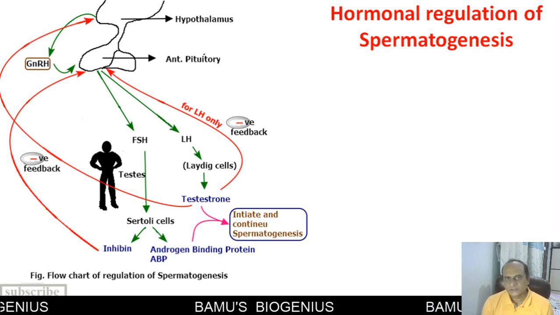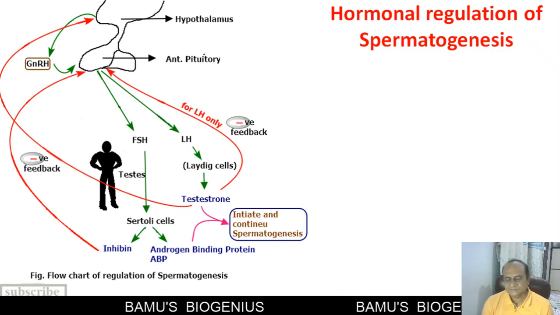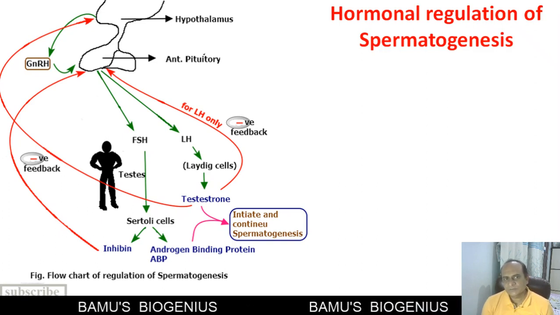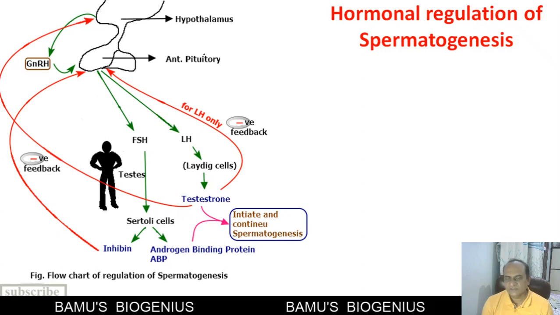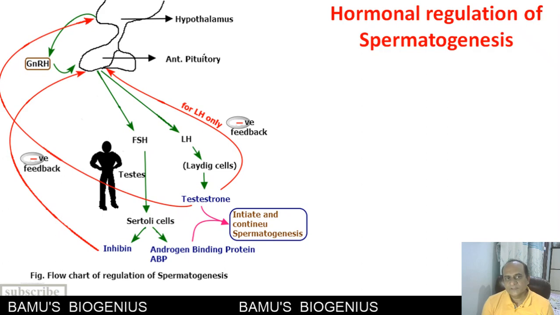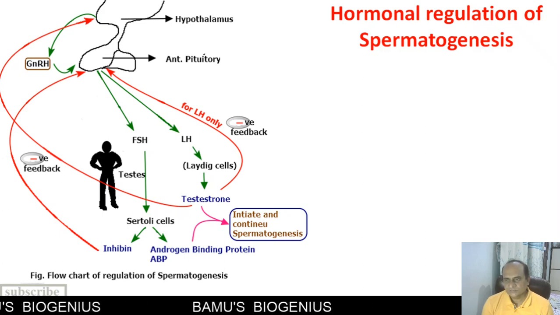When a male reaches adult age or puberty, it produces a gonadotropin releasing hormone from the hypothalamus, and this gonadotropin releasing hormone then stimulates the anterior pituitary.